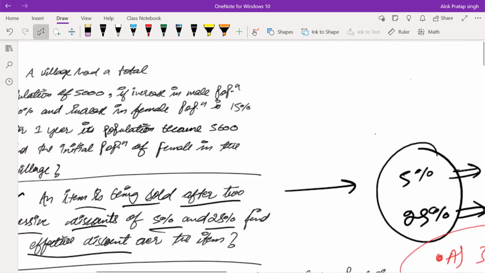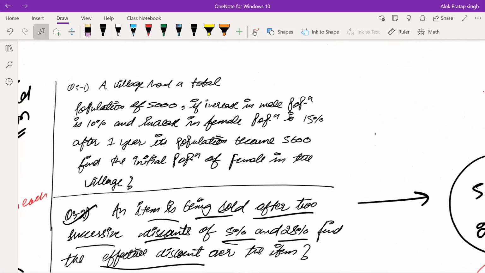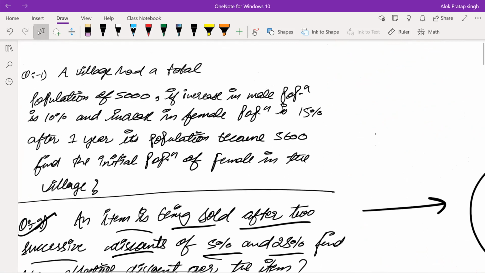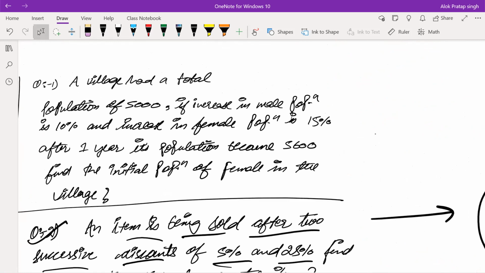Let's just refer to the next question, which is all about this concept. A village had a total population of 5,000. If increase in male population is 10% and increase in female population is 15%, after 1 year its population became 5,600. Find the initial population of female in the village.